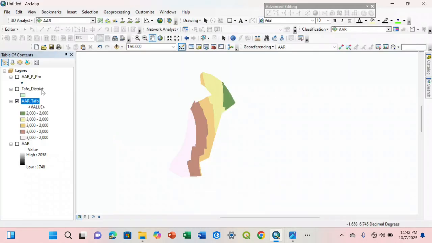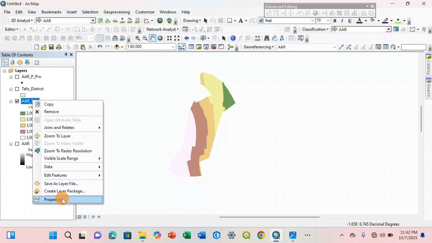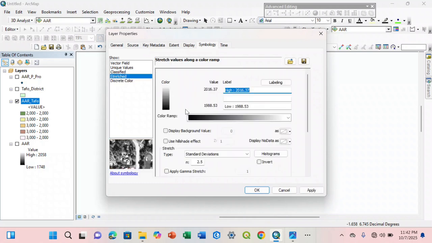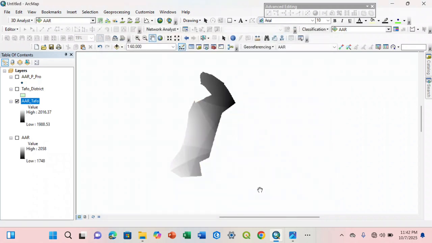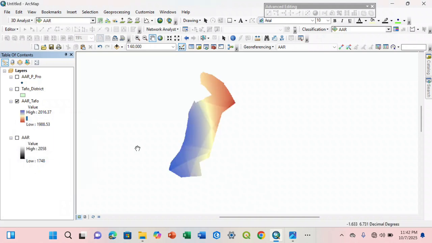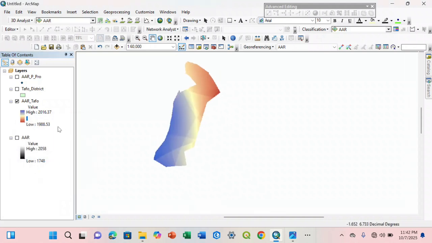Like I said in the previous video, it depends on the analysis you use. If we just want to view the pattern, we can go and choose the stratified. But if you want the classes, you can change the classes or maintain the classes as they are. So properties, then we choose stretched. So this is the stretched. Then you come here, you select it. In the previous video we chose this. Have you seen it? Yes. But if you want to use all the classes for something, then you can go back and choose the classified. Have you seen that?